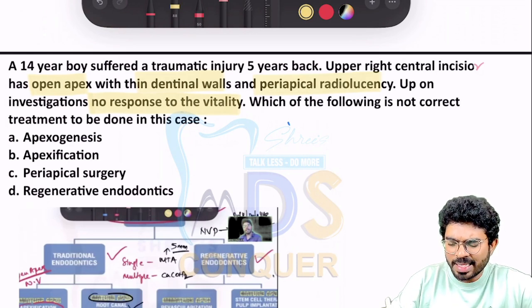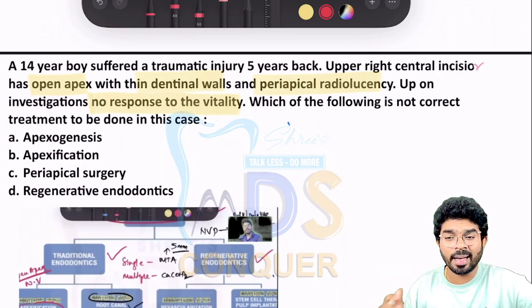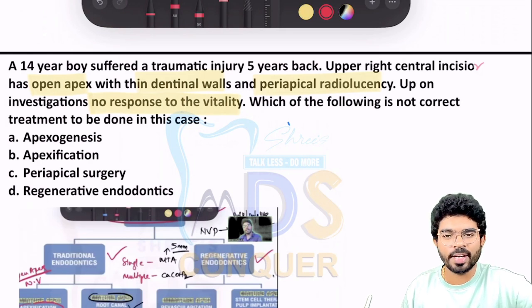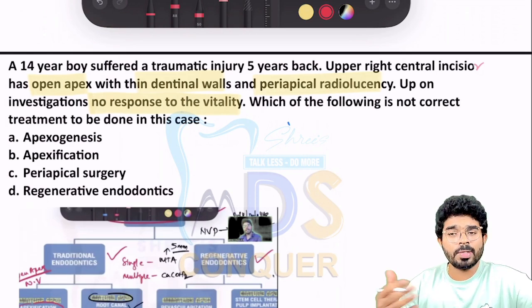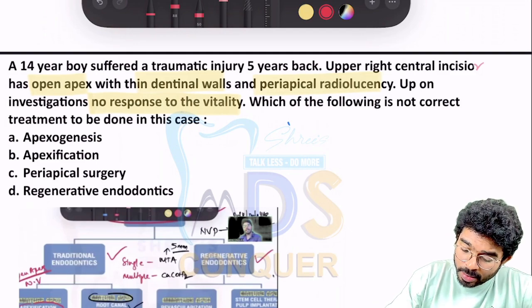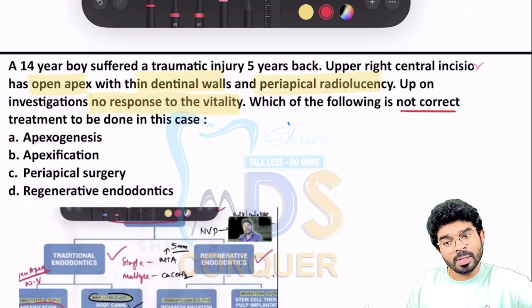So whenever you read this particular question, your mind will straight away hit a classical case of regenerative endodontics, a very good case which we have discussed in the bootcamp series videos also, 2 to 3 months before exam. But now the question is, which of the following is not a correct treatment option, which is not to be done? Open apex case, thin dentinal walls, periapical radiolucency, non-vital teeth. So what not to be done?